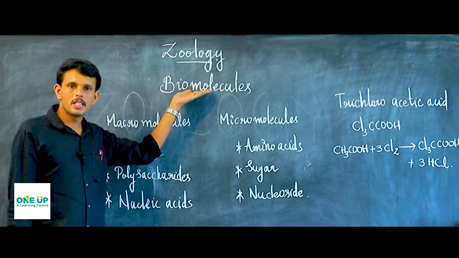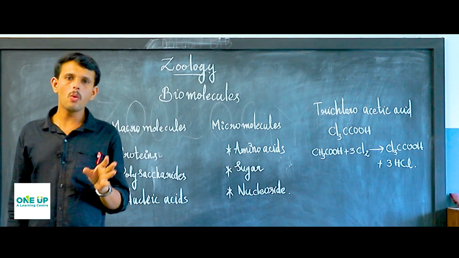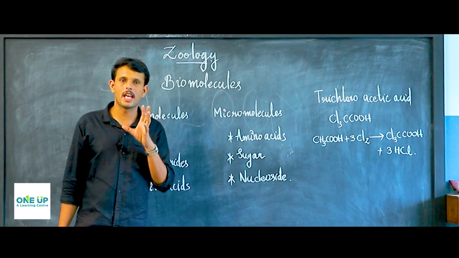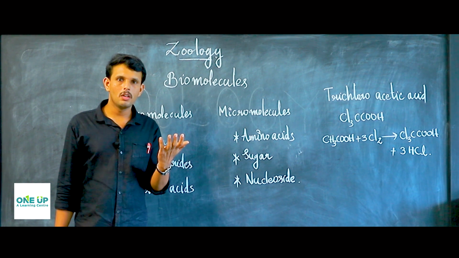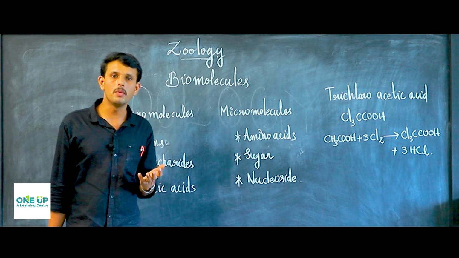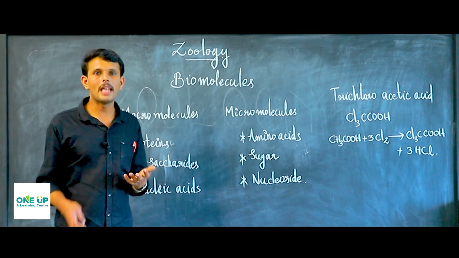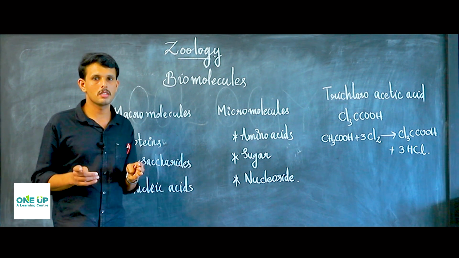To begin with this chapter, we have to first understand how we analyze the chemical composition of a cell, or how we understand what are the components by which the cell is made up. I have already told you that the cell components are basically biomolecules.